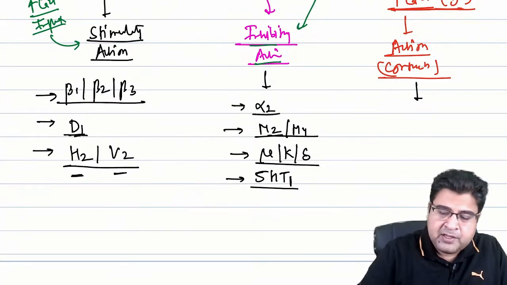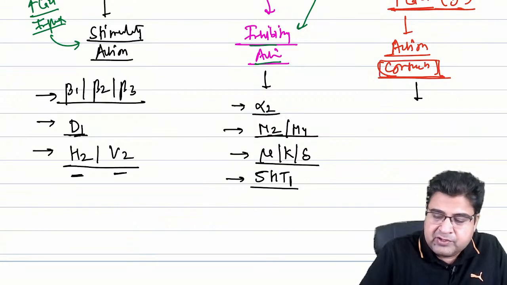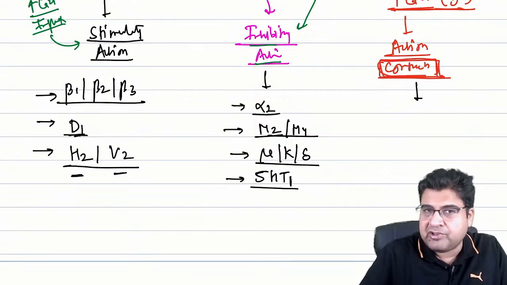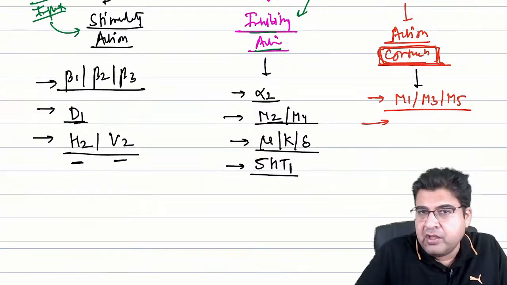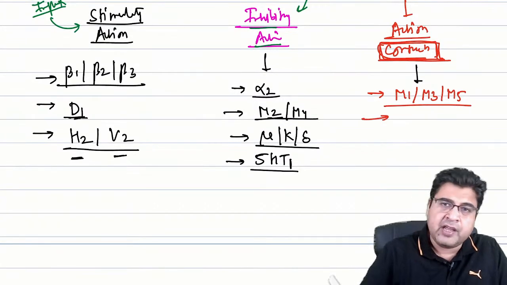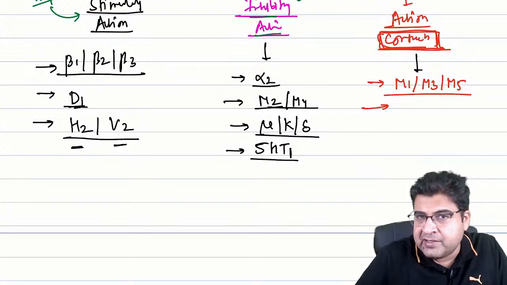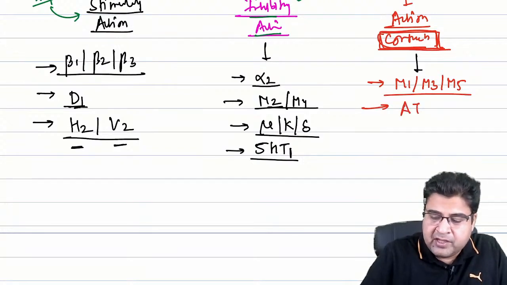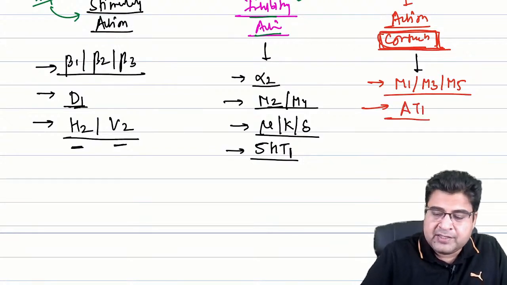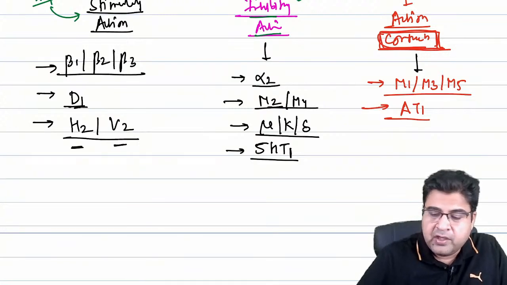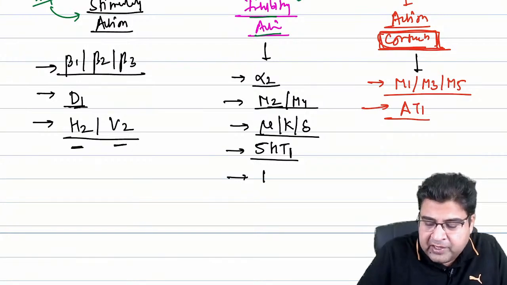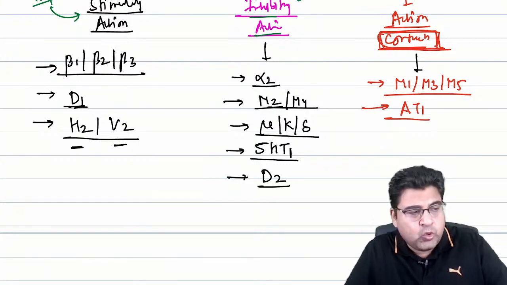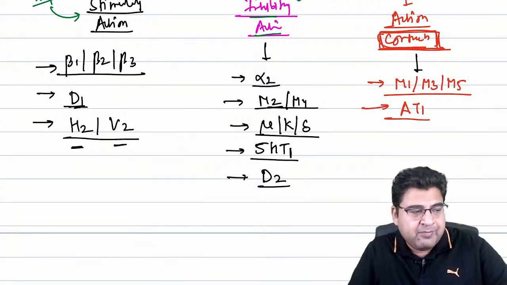Now, what are the receptors which are present over muscles? Because these receptors are involved in smooth muscle contraction. So, which receptors are involved in smooth muscle contraction? We have the receptors like muscarinic 1, 3, and 5. So, muscarinic 1, 3, and 5 are the type of contractile receptor. They will result in contraction in the body. Similarly, we have the angiotensin 1 receptor, one more example of a receptor that is associated with IP3-DAG activity. One example of inhibitory receptor is dopamine 2 receptor. So dopamine 2 is also a type of inhibitory receptor.